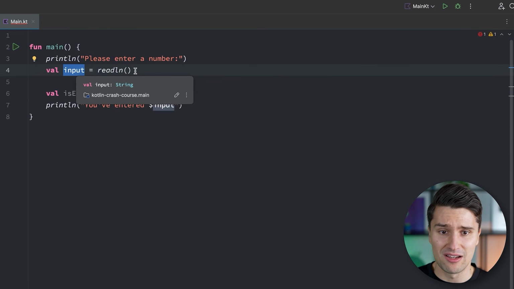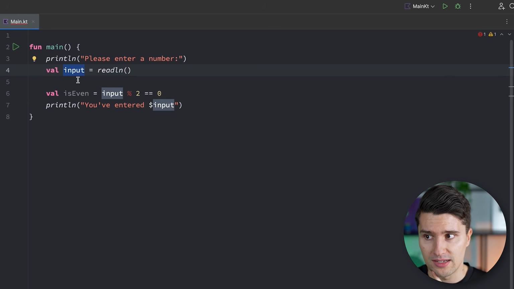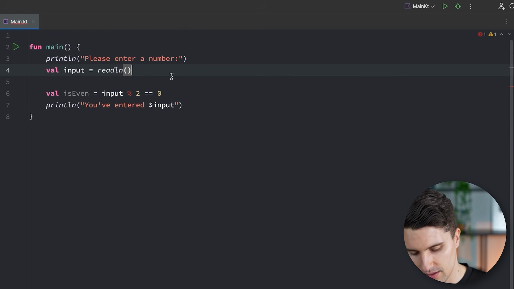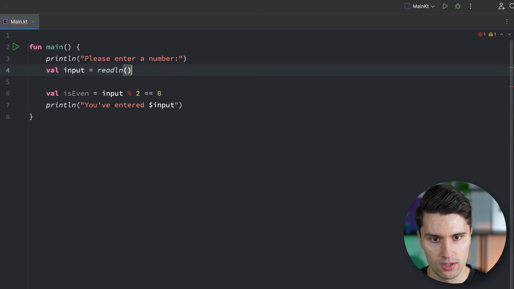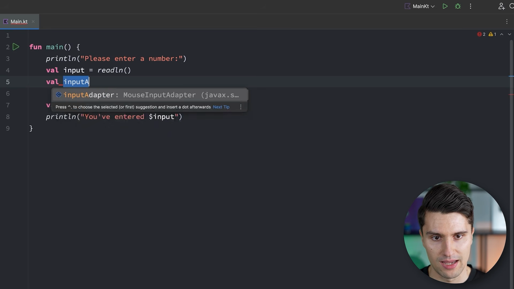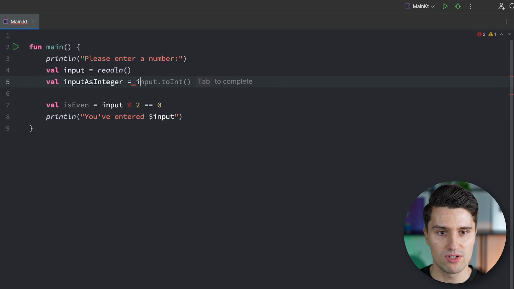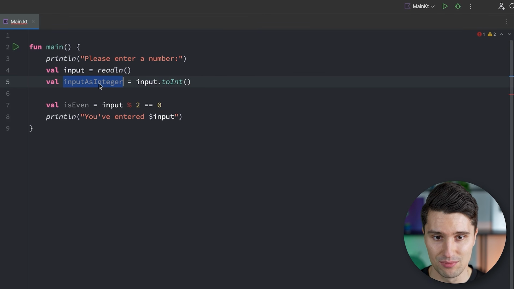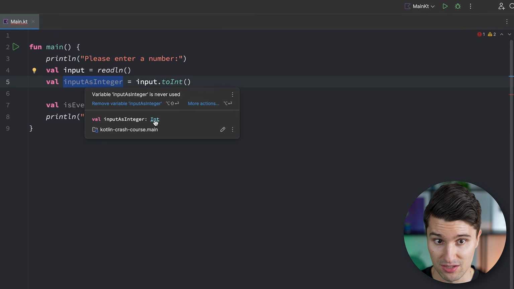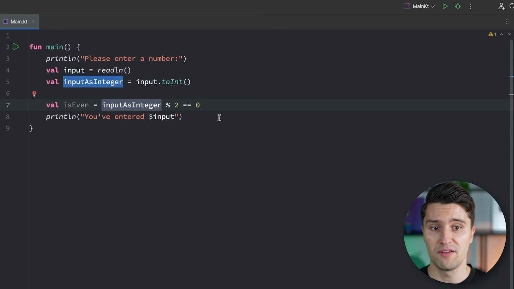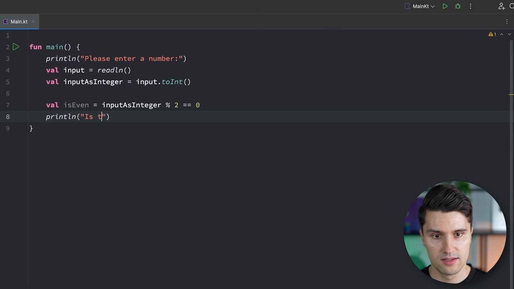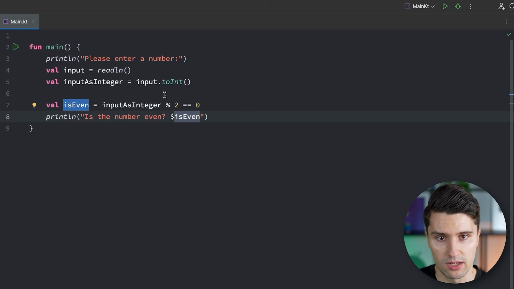So what we need is we need to tell our program, hey, please take this input and interpret it as a number. So we have it as an integer type. So we could say dot toInt, or we could also say val inputAsInteger. That's maybe a bit more readable. And we say input dot toInt. Then we can take this inputAsInteger, which is now of type integer, so it's a whole number, and we use that for the calculation. And we then take isEven and say, is the number even? And we add our Boolean.